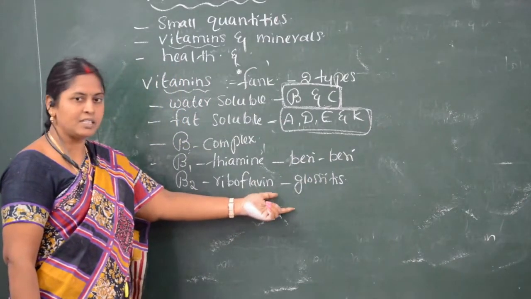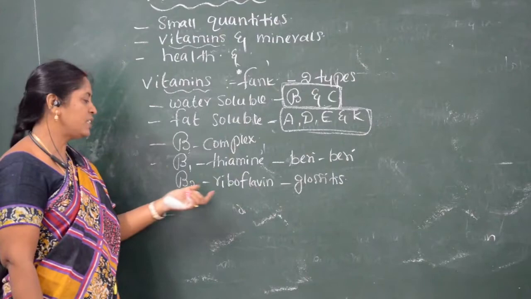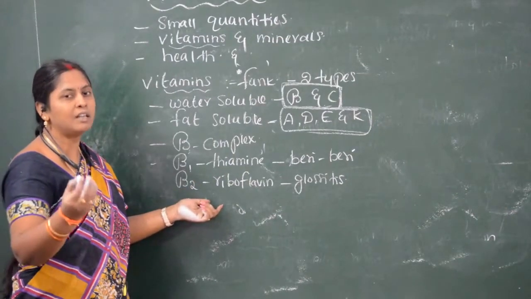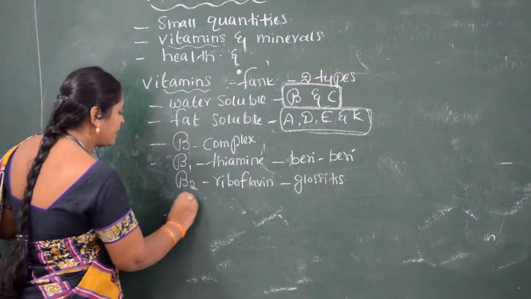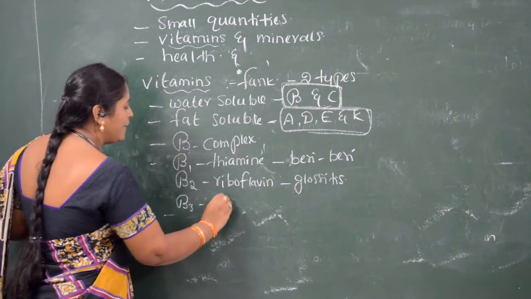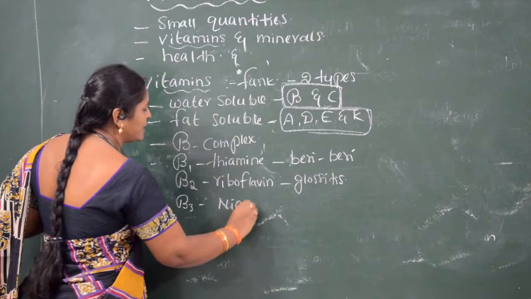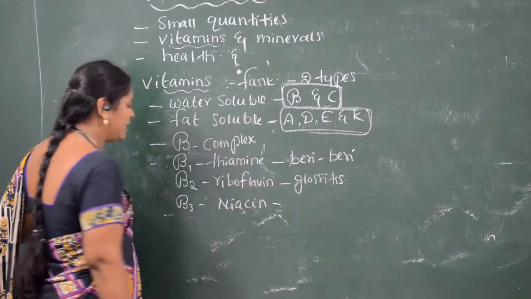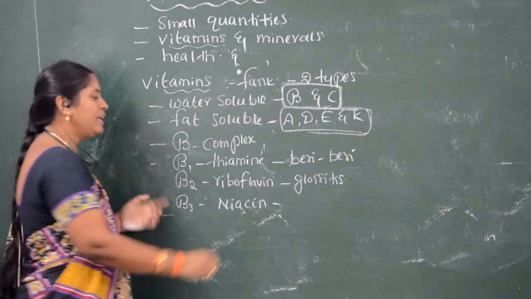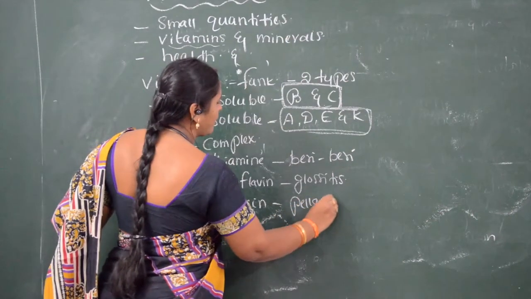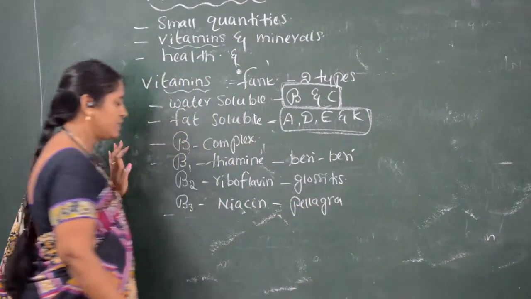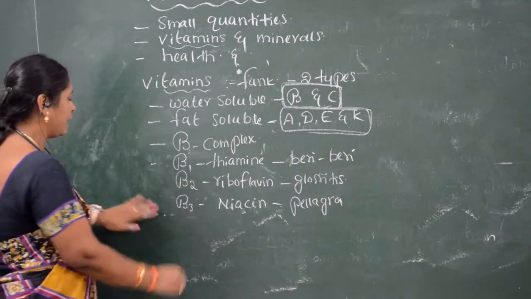Next one is B3. B3 is niacin. If niacin is less, the person suffers from pellagra.